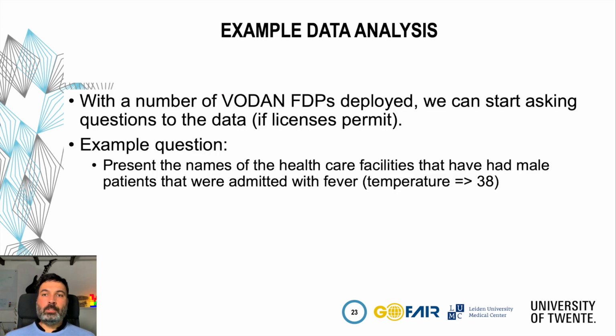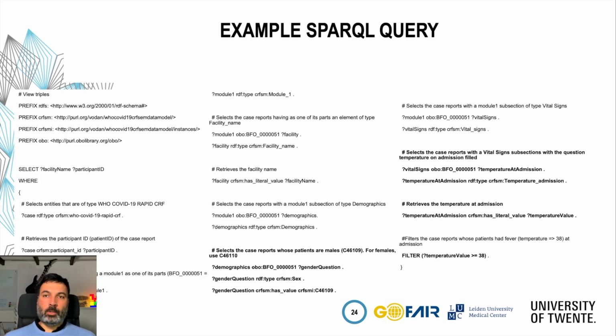To demonstrate the possibilities for querying or analyzing data from different VODAN FAIR Points, we have an example question: which care facilities have male patients that were admitted with temperatures over 38 degrees, meaning they were admitted with fever? This is the corresponding SPARQL query, shown here just as documentation.